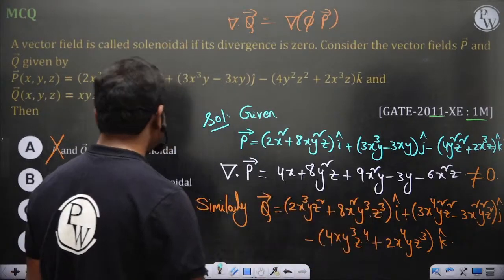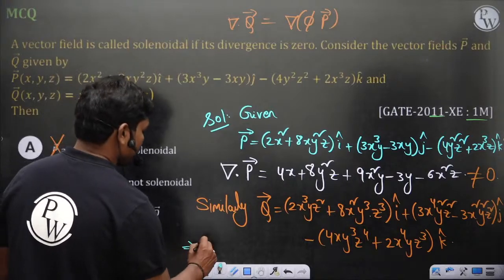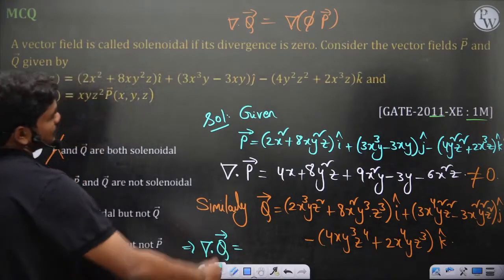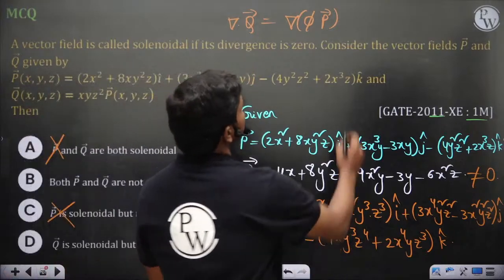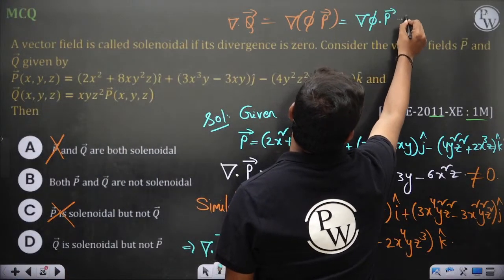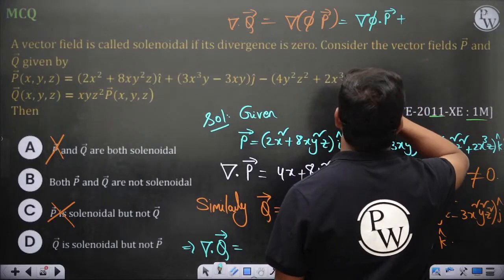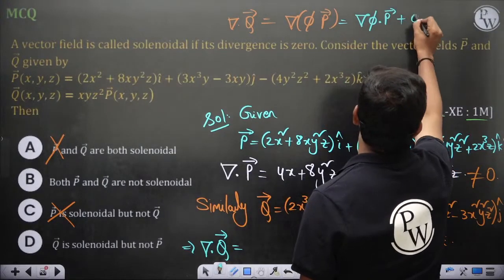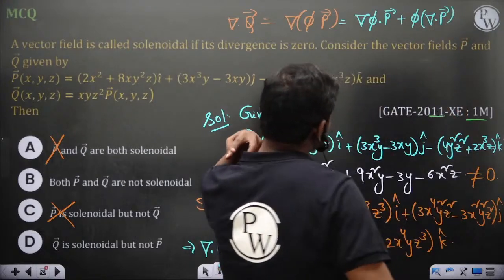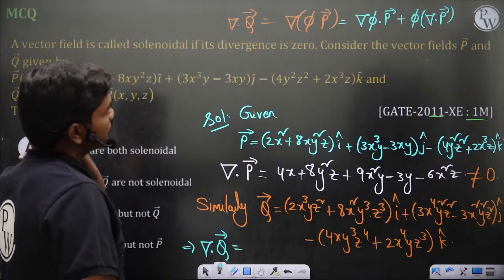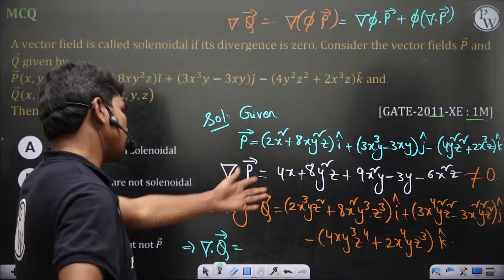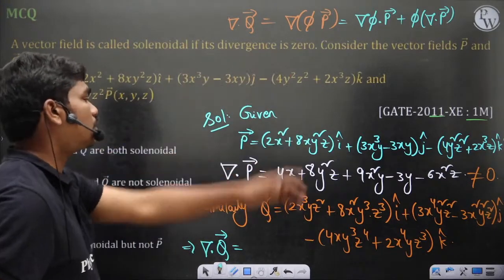So now calculate the divergence of this. Normally what is this expression? If I remember, it's grad phi dot p plus phi times divergence of p. Yes, as far as I remember, this is the actual answer. Gradient of phi dot p plus phi times divergence of p. Anyway, better to calculate this than doing all this again.